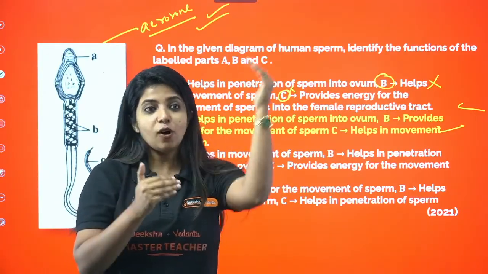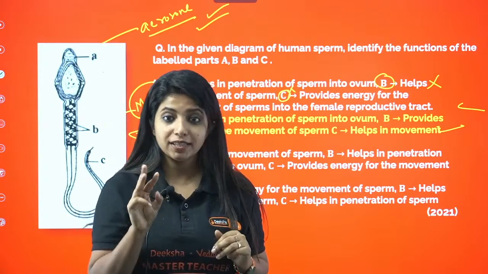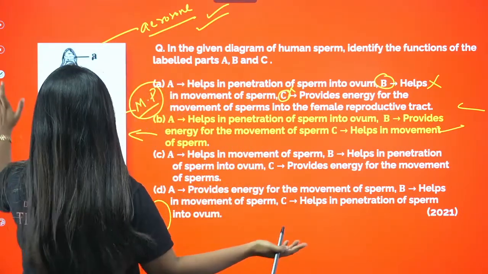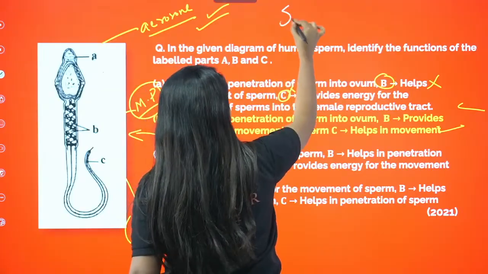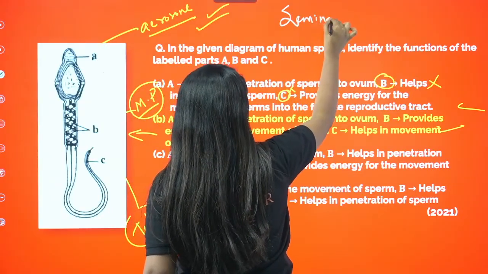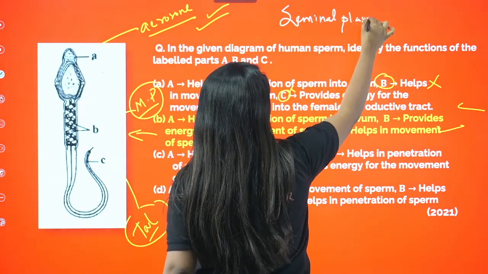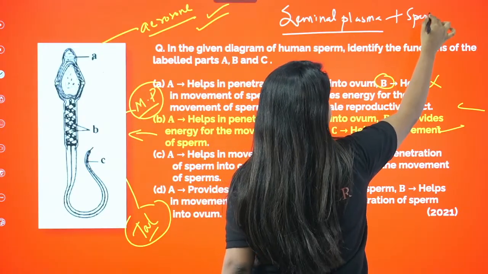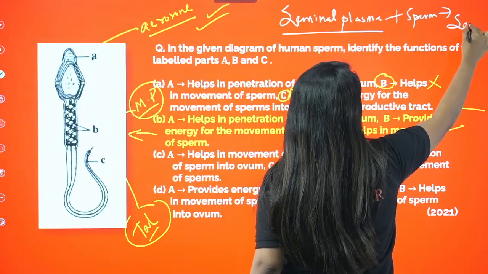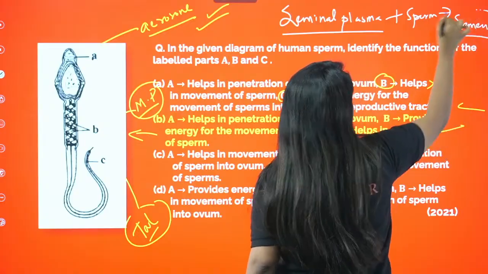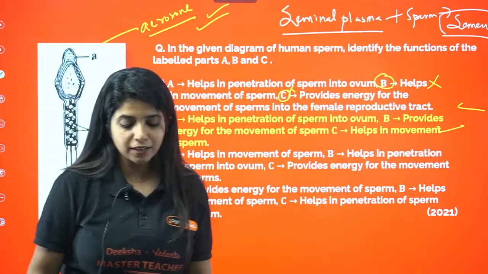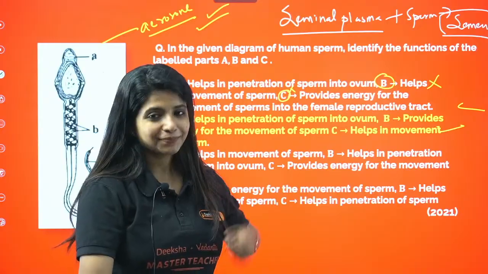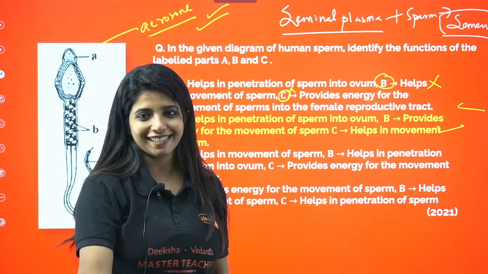So basically, we have three accessory glands which are going to receive the sperm and provide it with some or the other thing. We say the secretion of all of it together is known as seminal plasma. Plus the sperm, when they come together, I will call this as what? The semen. I will call this as semen. So please do remember that. I have told it before also, but yes.